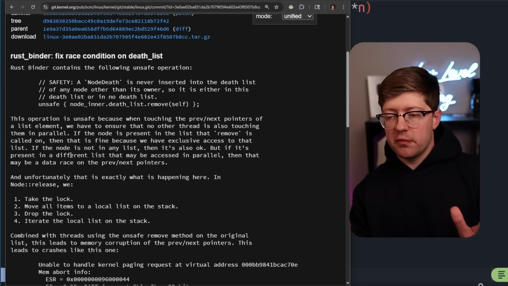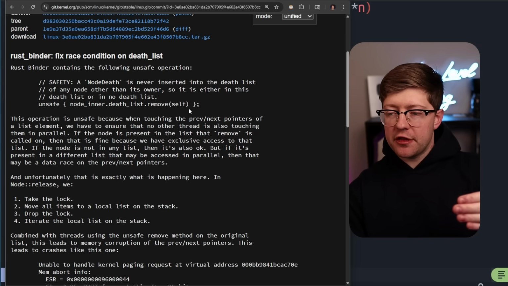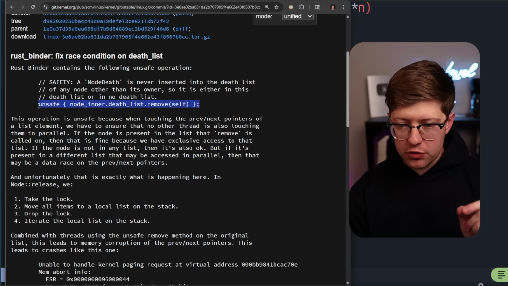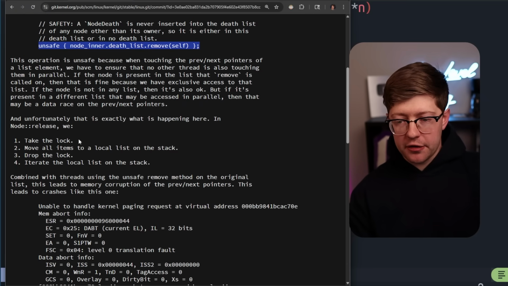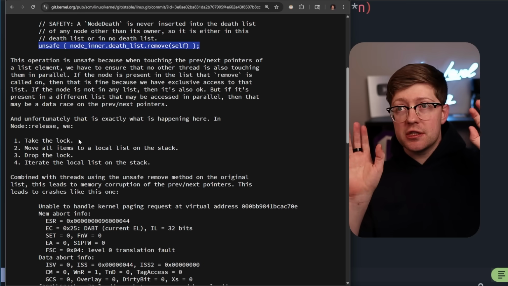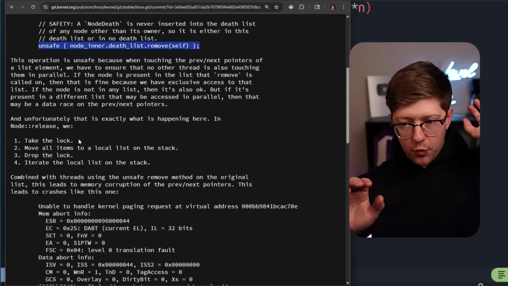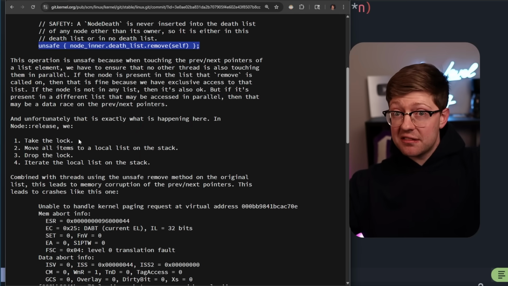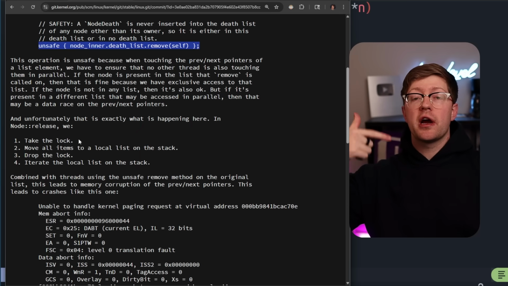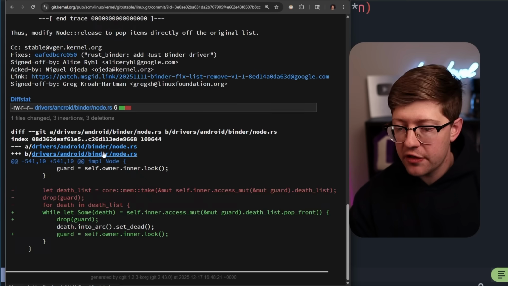And again, the whole reason this is possible, by the way, is because they have a check that says that this list can't exist in two locations, but the problem is they take the list, move a local copy onto the stack, and don't have a lock that locks both the one that's real and the copy. So because of this, two separate threads can access the list at the same time by just triggering a removal again, right? And so the way that they fix this is kind of neat.